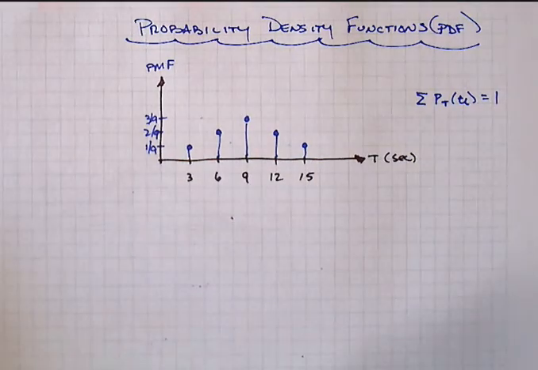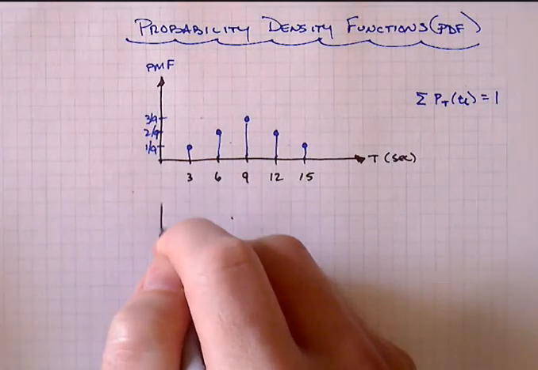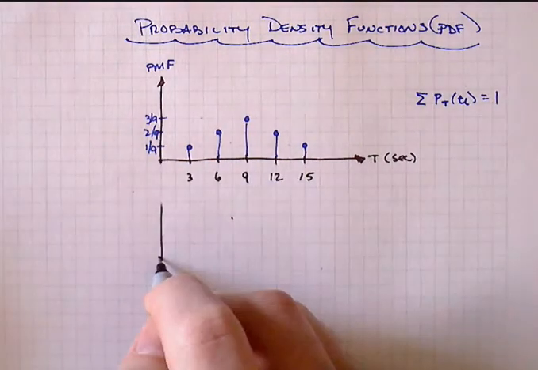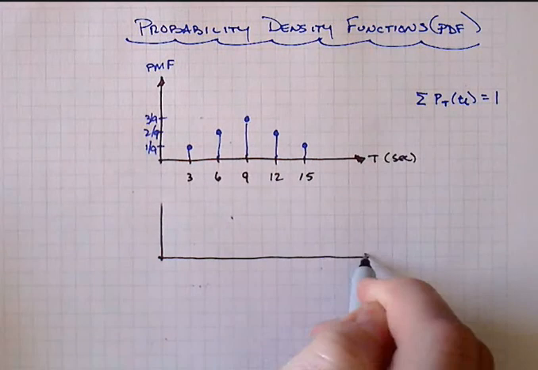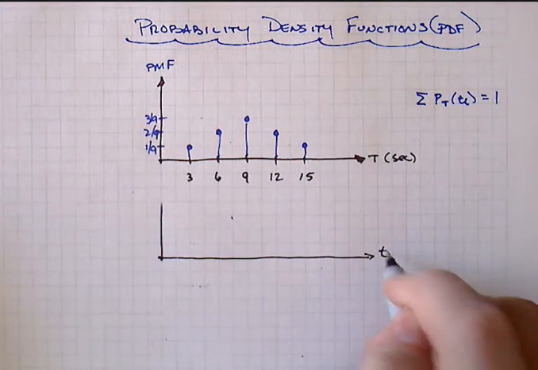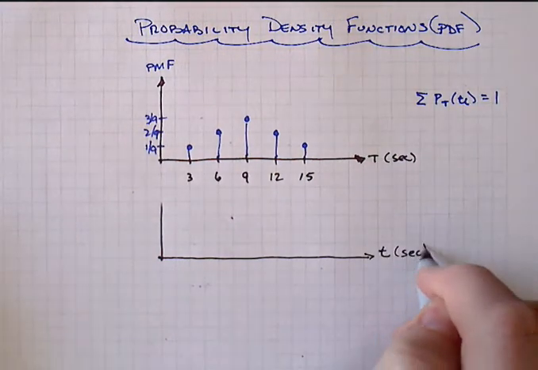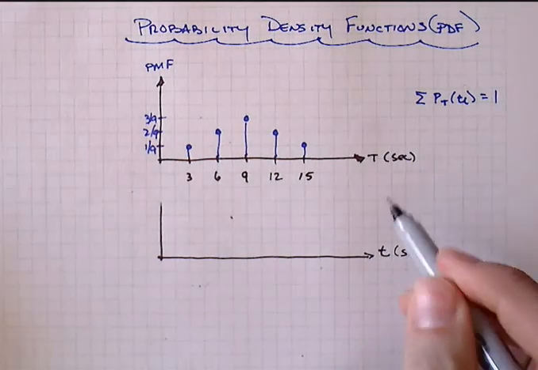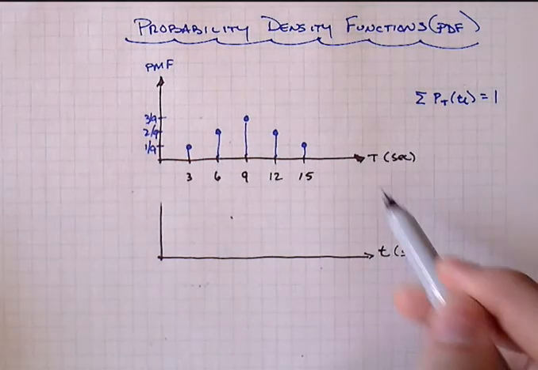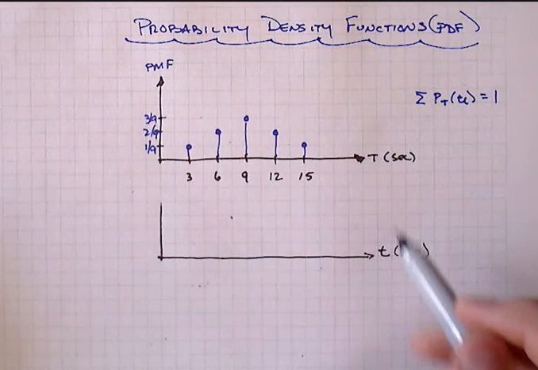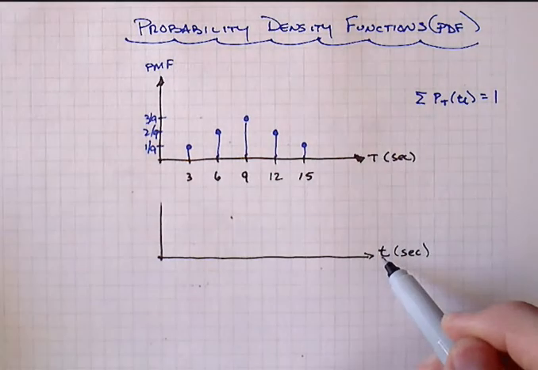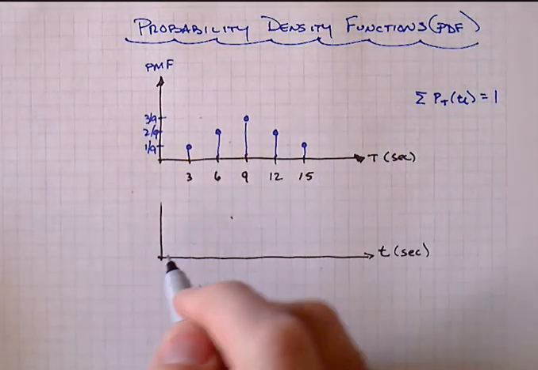Well, now we're interested in broadening this out so that we can look at this in a somewhat more realistic fashion and let time be continuous. Notice a lot of people, when they go from discrete to continuous, will go from a capital random variable to a lowercase. And, you know, it's six of one, half a dozen of another.